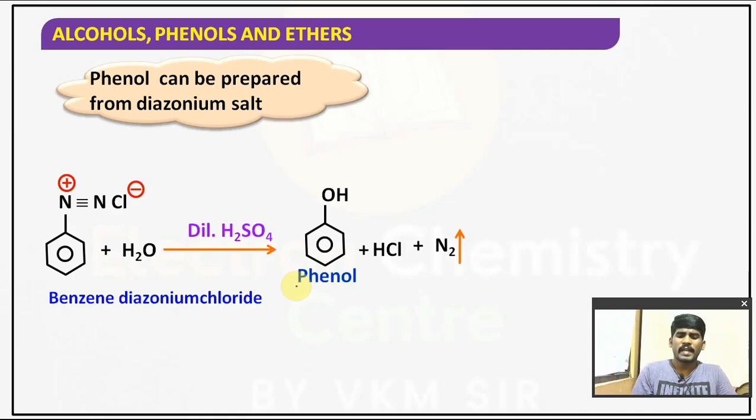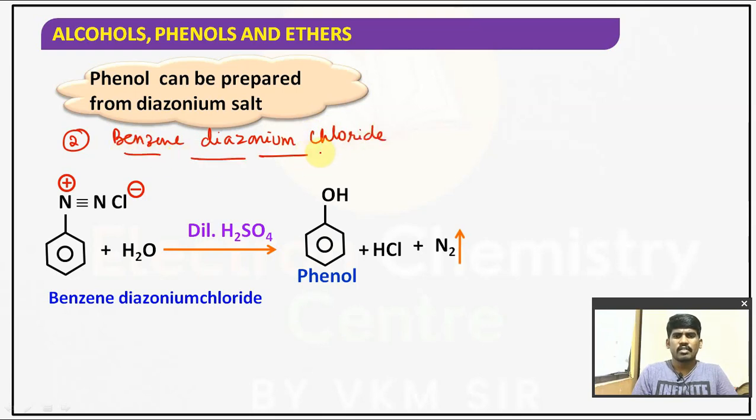Now the second preparation method, that is from benzene diazonium chloride. What is the formula? C6H5N2 plus Cl minus is the formula of benzene diazonium chloride, children. Generally about this reaction, they will ask the questions as an organic conversion.